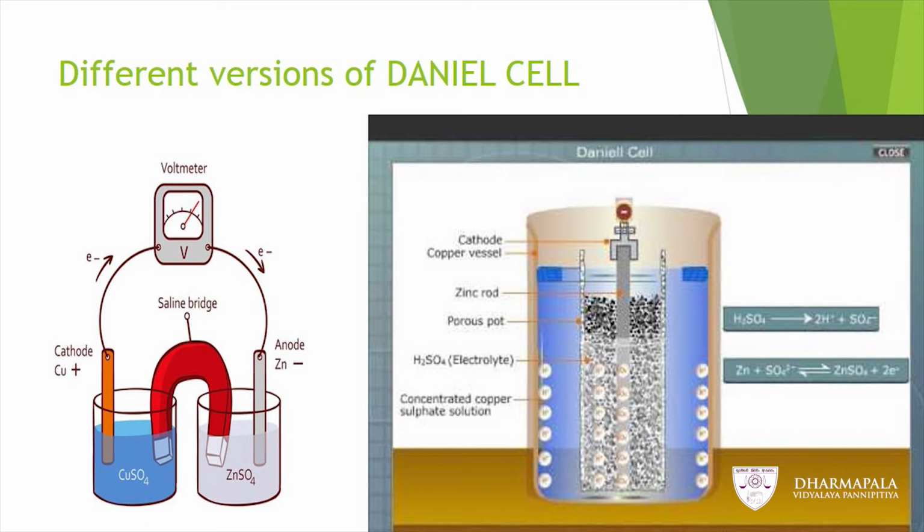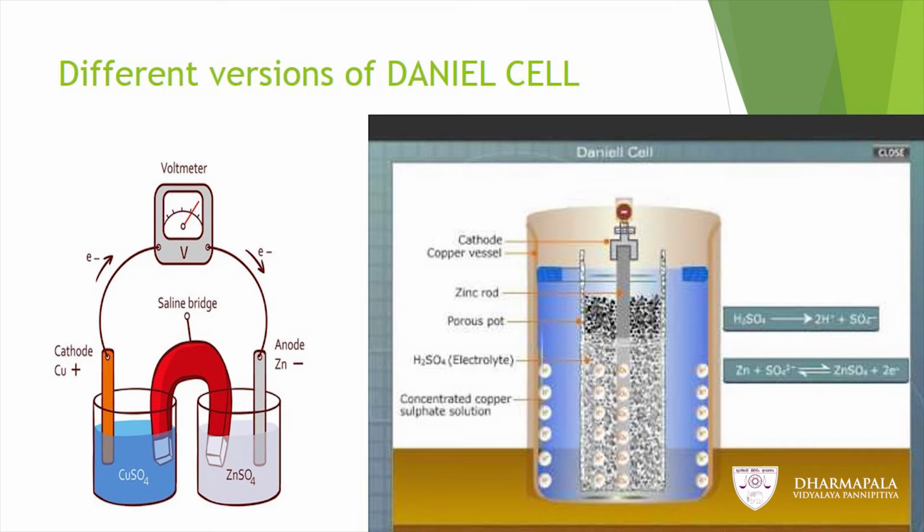Here you can see different versions of the Daniell cell. In the first version, there is a salt bridge. They are using a salt bridge, so you can minimize the liquid junction potential.